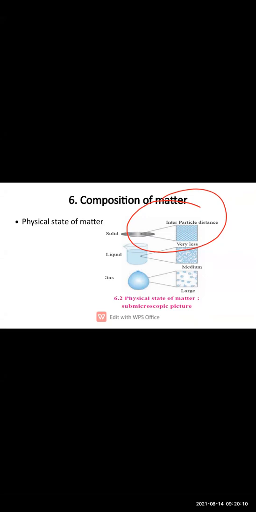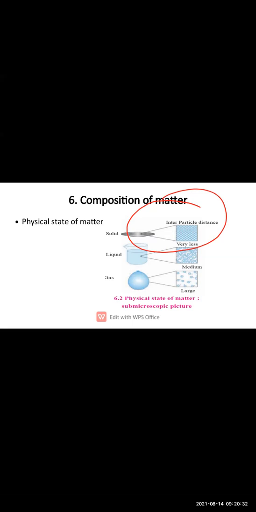So this is about the solid substances. In solid substances, what have we studied? We have studied that the molecules are very close to each other, due to which the force of attraction is more between the particles, and this shows that the solid has a definite shape and volume.